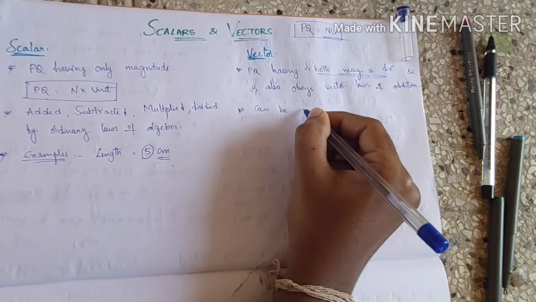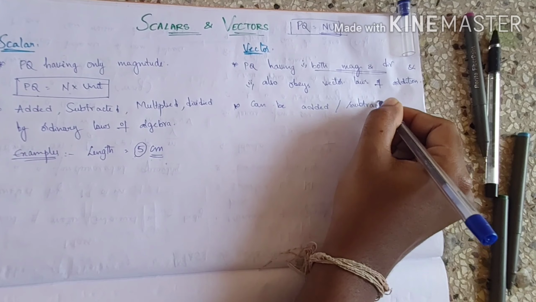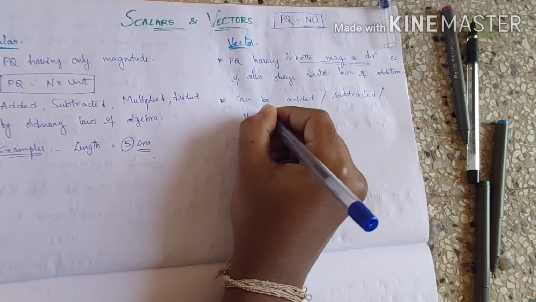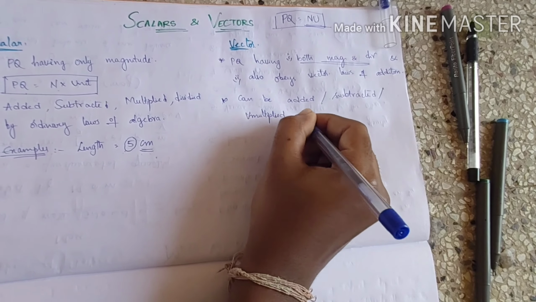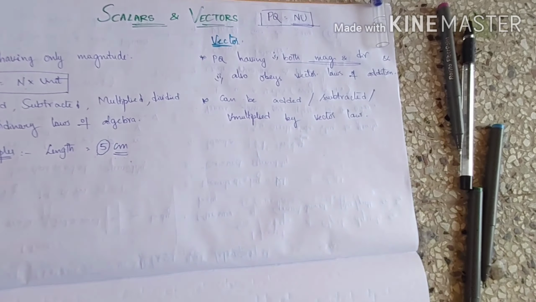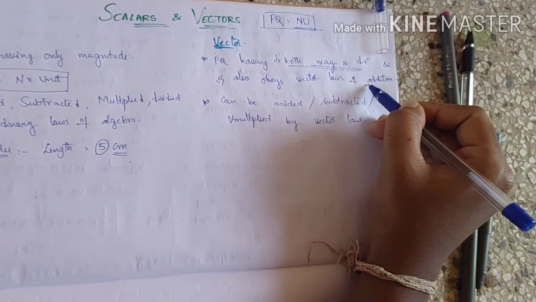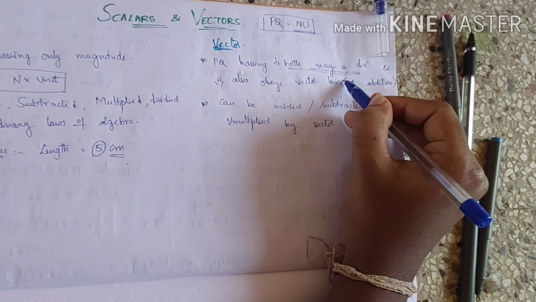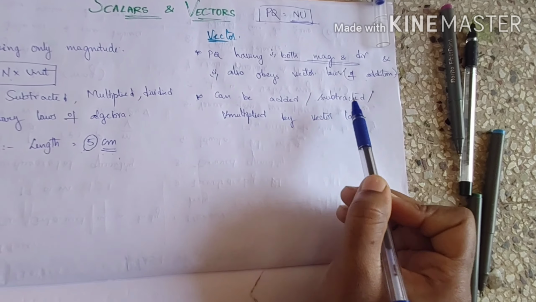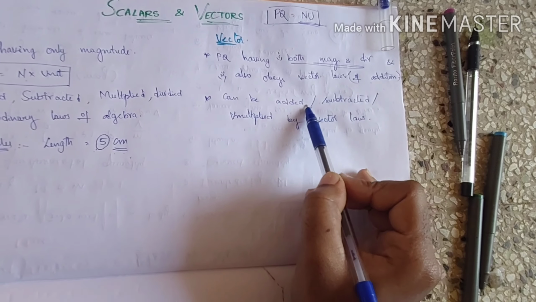Vectors can be added, subtracted or multiplied only by vector laws. I'm just writing vector laws of addition generally.